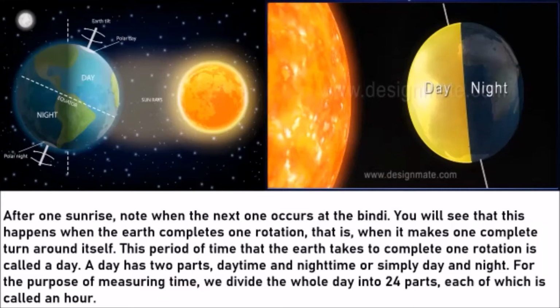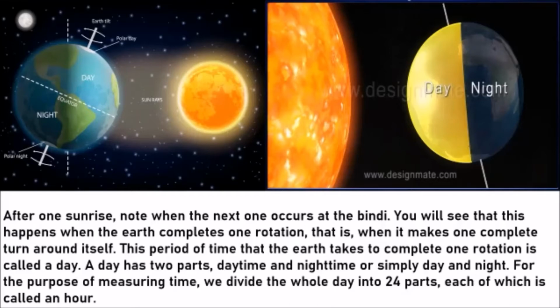That is when it makes one complete round around itself. Okay, one complete turn around itself. This period of time that the earth takes to complete one rotation is called a day. Now, the day has two parts, correct? In one whole day, you have two parts. You have the daytime and the night time, or simply day and night.